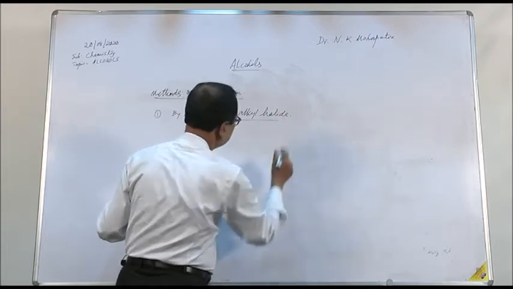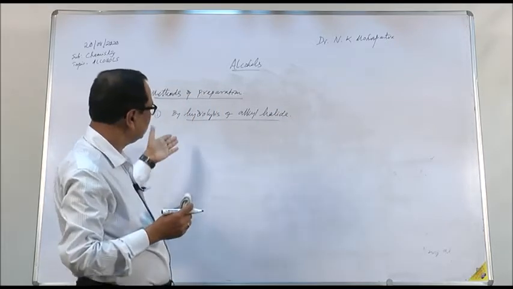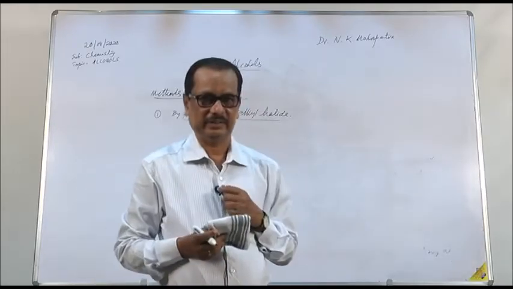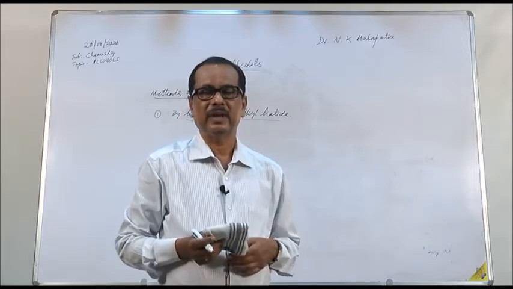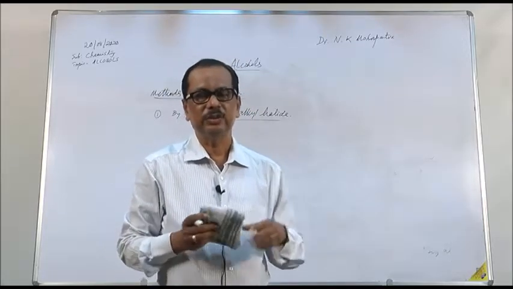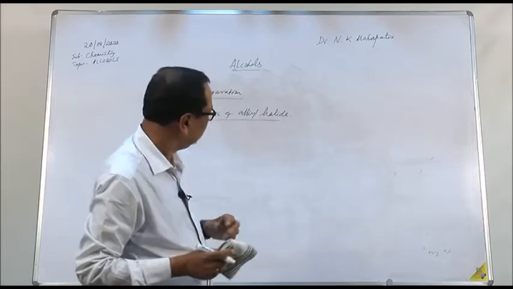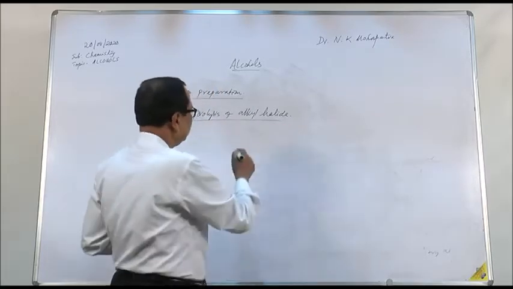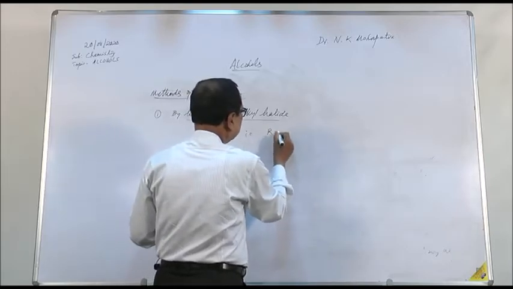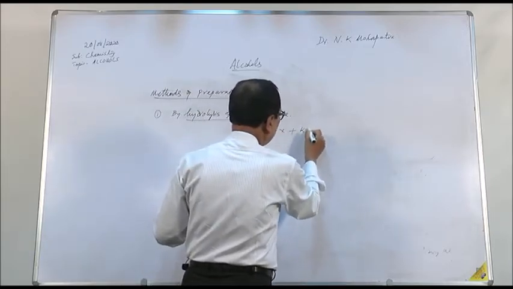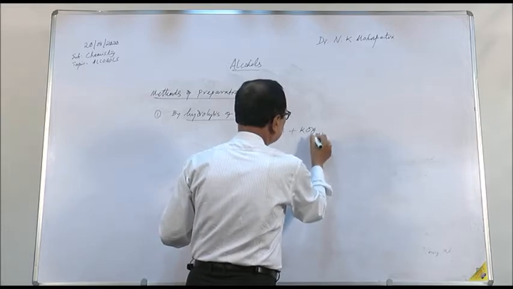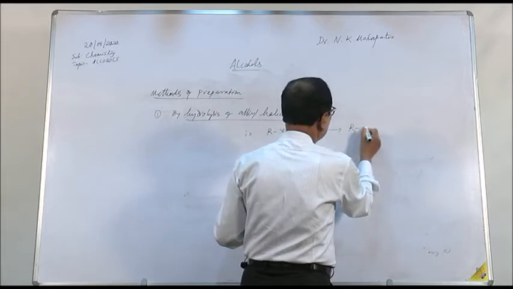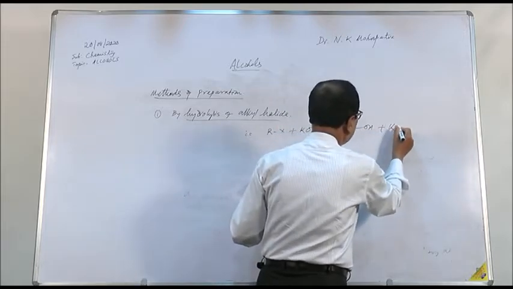We have discussed in alkyl halides that whenever an alkyl halide is boiled with aqueous KOH, the halogen atom is replaced by an OH group to give you alcohol. That is, RX plus KOH aqueous, aqueous meaning dissolved in water. The product will be ROH plus KX.